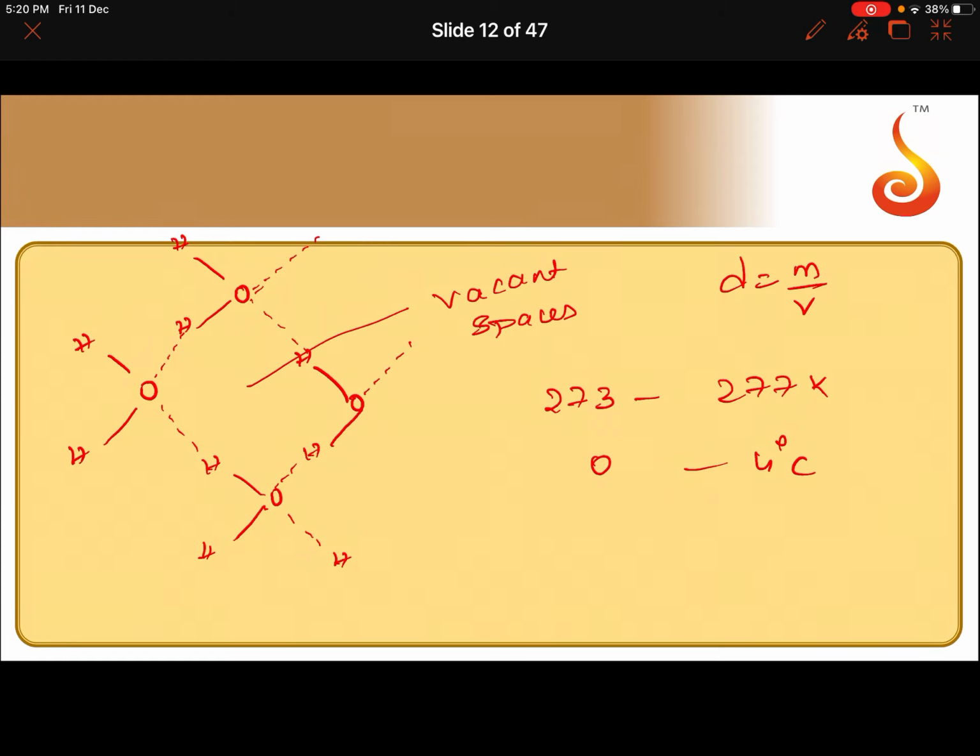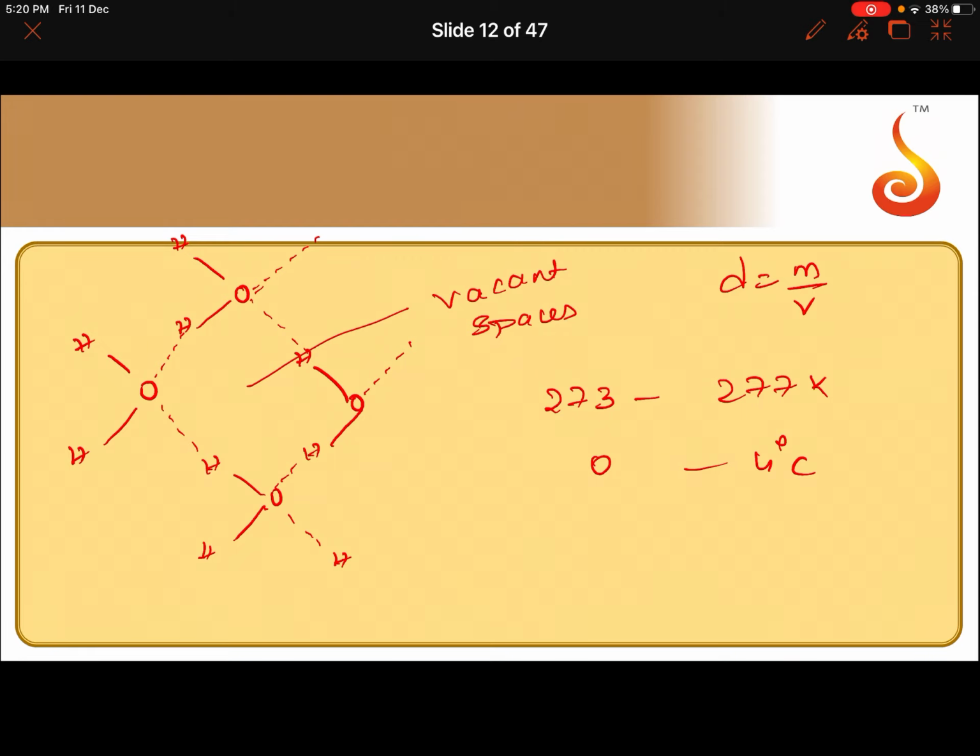So, on heating, the hydrogen bond starts collapsing and thus the molecules start coming close to each other, resulting in the decrease of volume and hence the increase of density. This goes up to 277 Kelvin. After 277 Kelvin, the increase in volume due to expansion of liquid water becomes much more than the decrease in volume due to hydrogen bonding. Follow carefully.